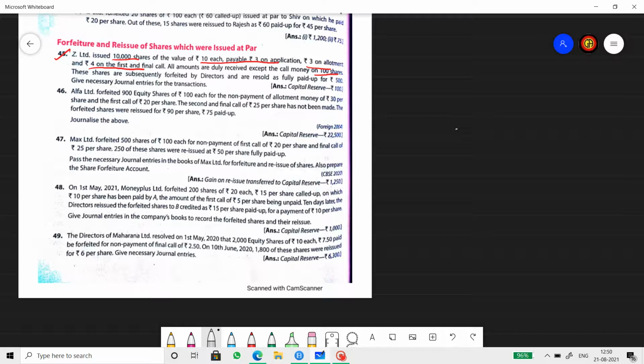So the forfeiture entry would be: question number 45, journal entry. Share capital account debit, to share call, to share forfeiture account. I'm not writing everything in full form because of lack of space.